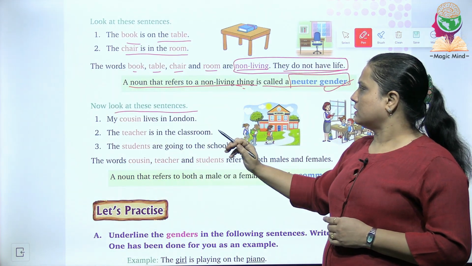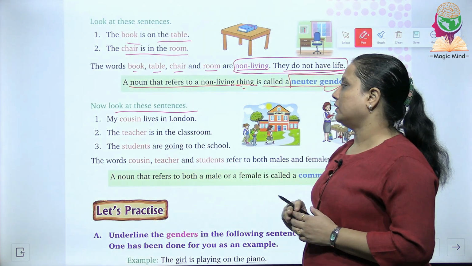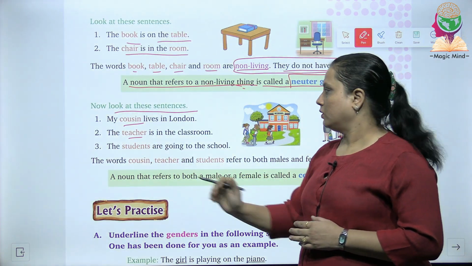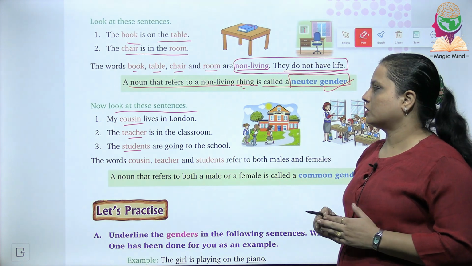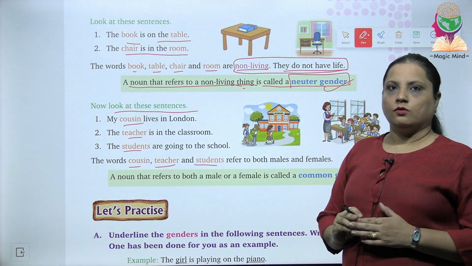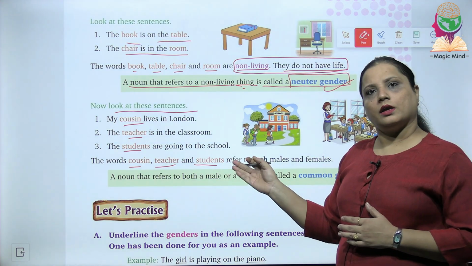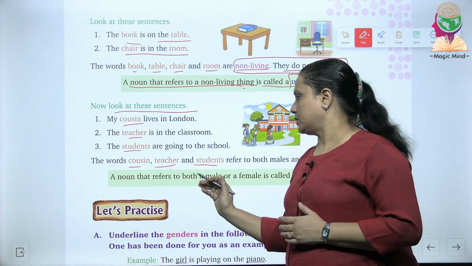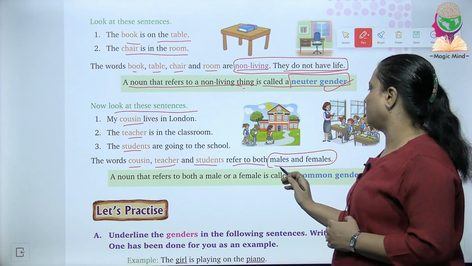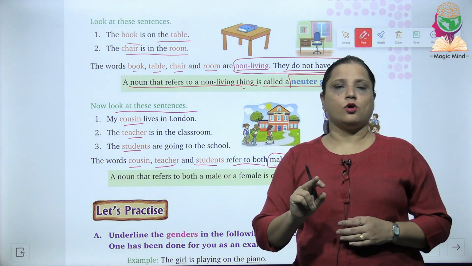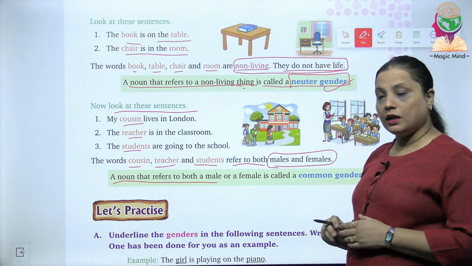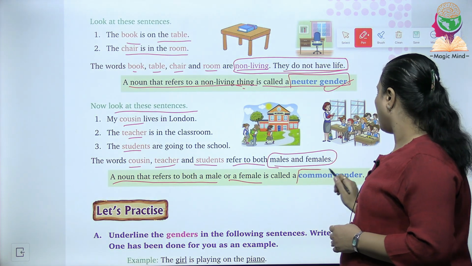Now look at these sentences. My cousin lives in London. The teacher is in the classroom. The students are going to the school. Now the words cousin, teacher and students, are they female or are they male? Which kind of gender is this? They refer to both males and females. These are terms which are used for both the kinds of genders. So a noun that refers to both a male or a female is called common gender.